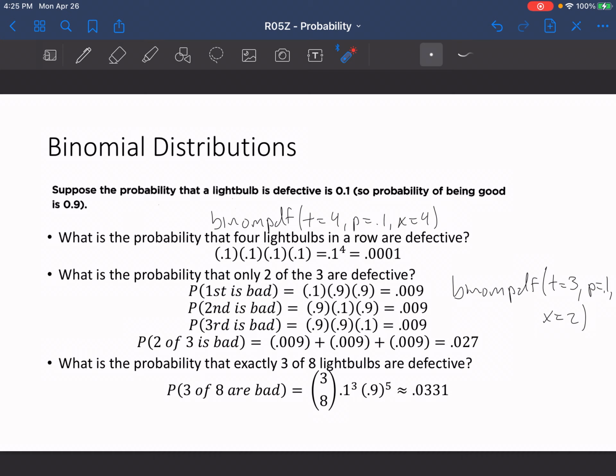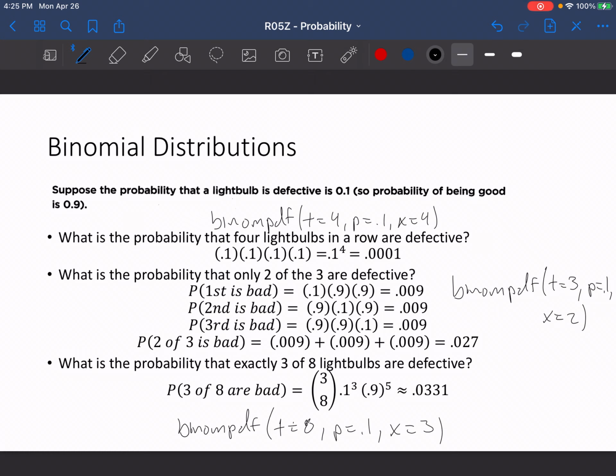In this case, we would do the same thing. What is the probability that exactly 3 of the 8 light bulbs are defective? So in this case, we would use binomial PDF, and our trials would be 8. Our probability would be 0.1, and our x value would be 3.